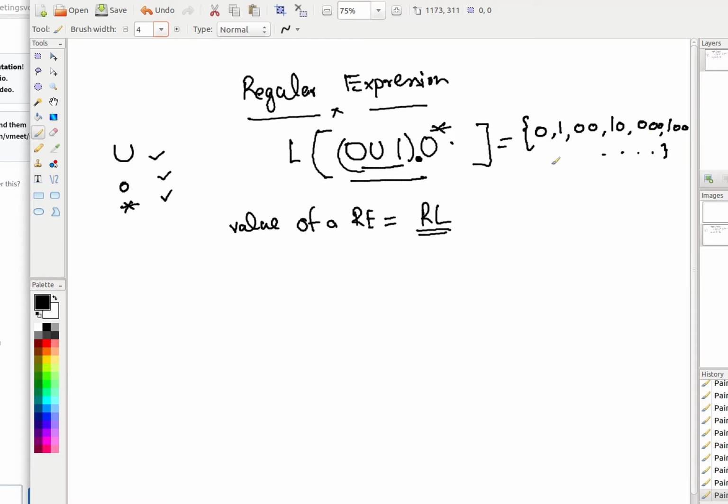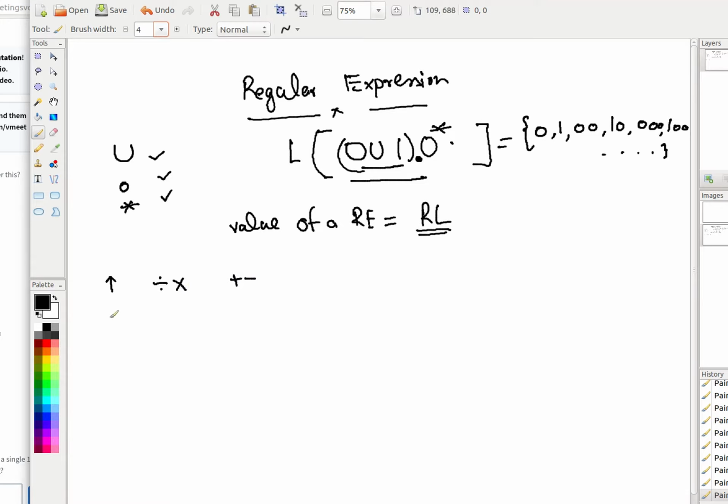In any language, whenever you have operators, there is something called precedence of operators, right? In mathematics, the power operator is of the highest precedence, then you have division and multiplication, and then the last is plus and minus.